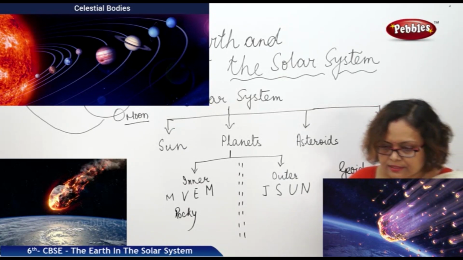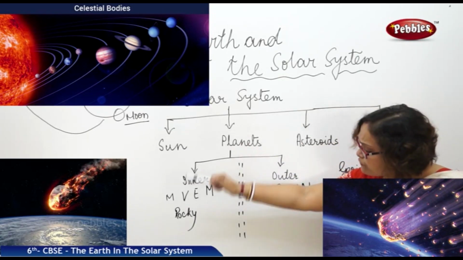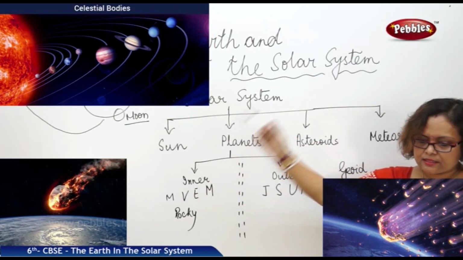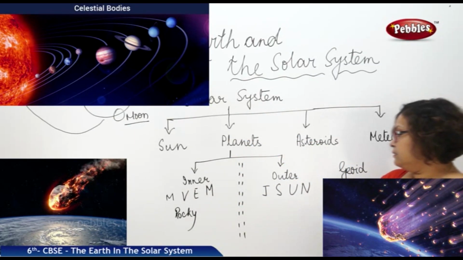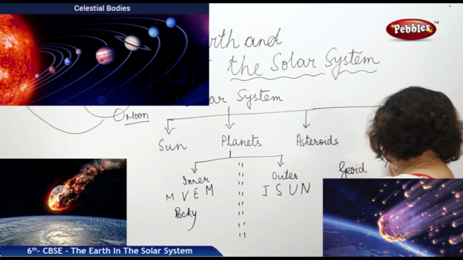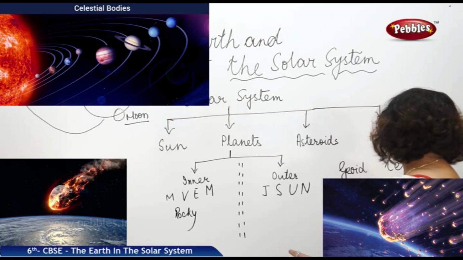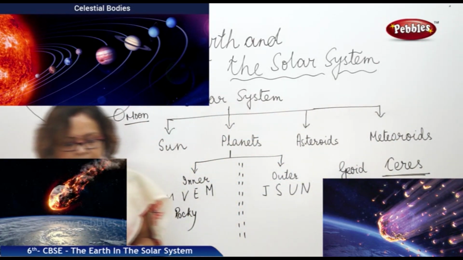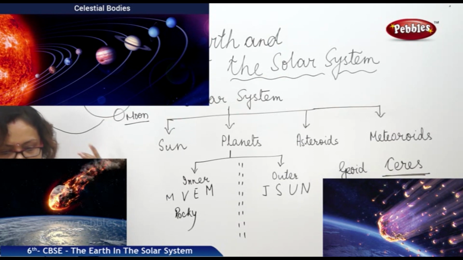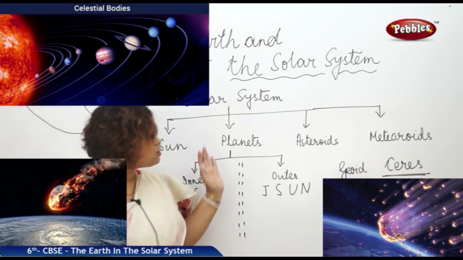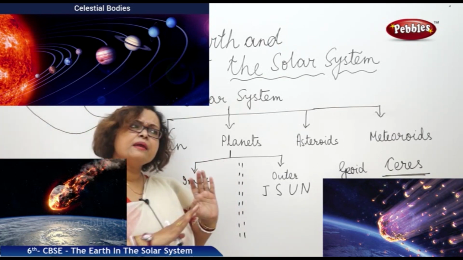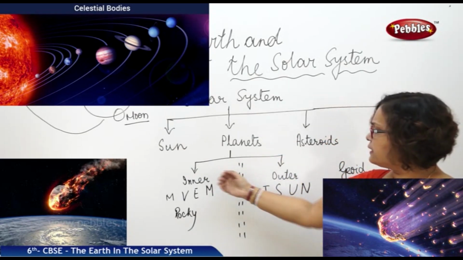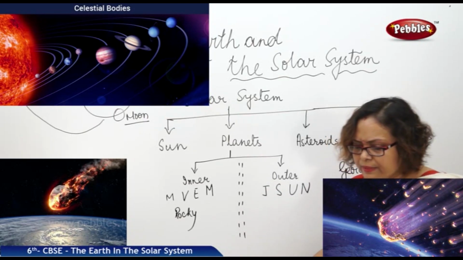These asteroids are revolving around the Sun like the planets. The largest asteroid, as far as we have information till now, is named Ceres. Scientists are of the view that asteroids are parts of planets created many years back. Some parts of these planets came out and made this belt.